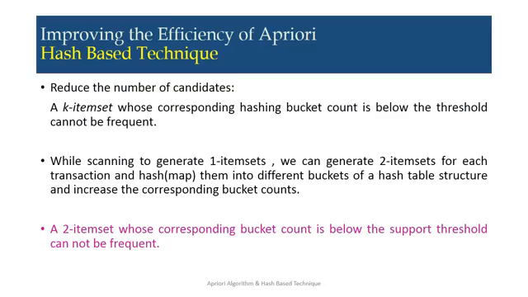Now, how can we improve the performance of the Apriori algorithm? Here we'll discuss a technique like the hash-based technique, which is used to improve the performance of the Apriori algorithm. It reduces the number of candidates. A k-item set whose corresponding hashing bucket count is below the threshold cannot be frequent.